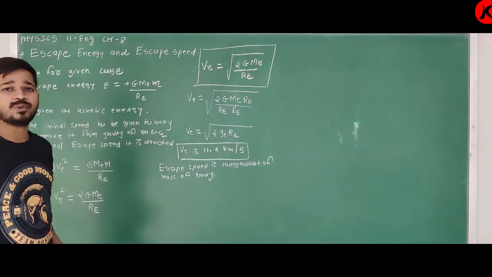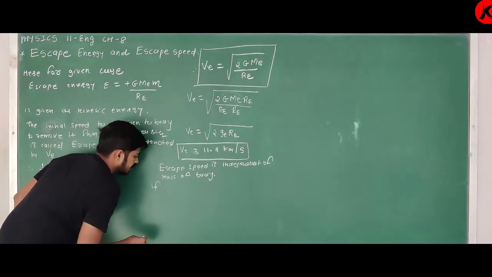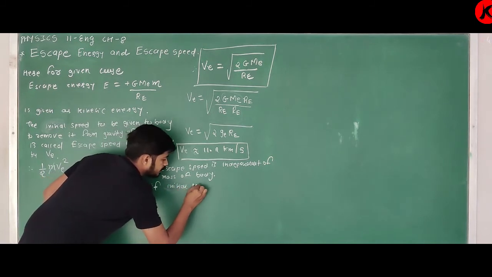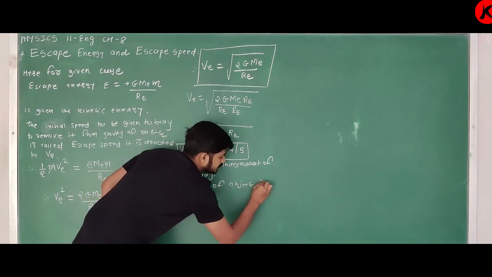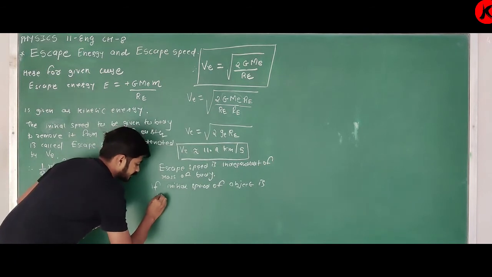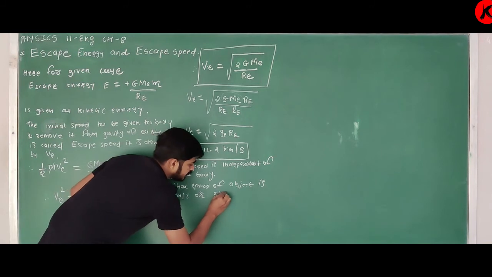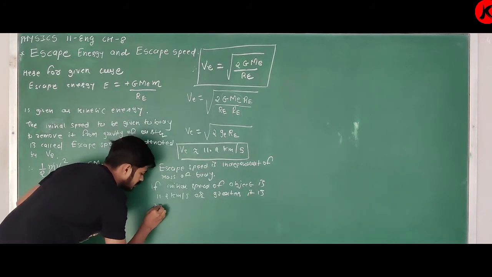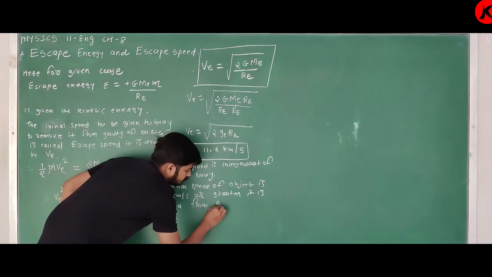It is the minimum speed. If the initial speed of an object is 11.2 km per second or greater, it is removed from the field of Earth.